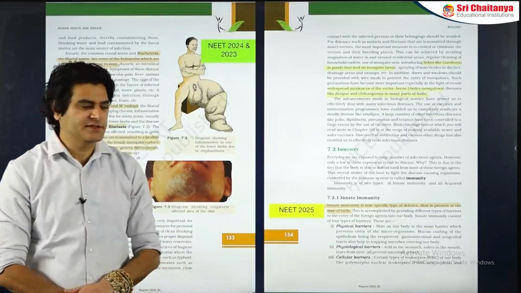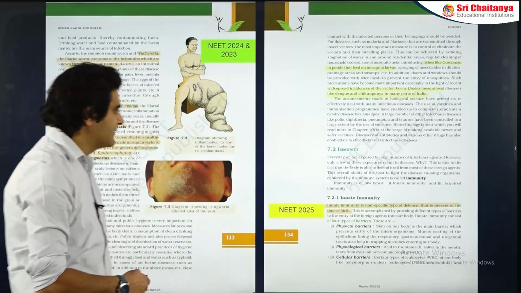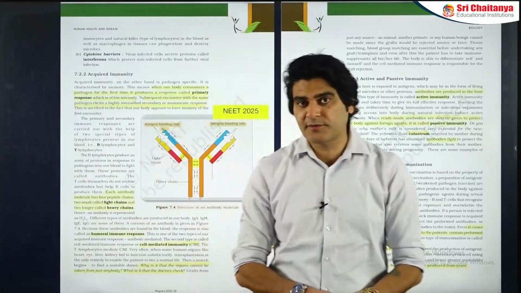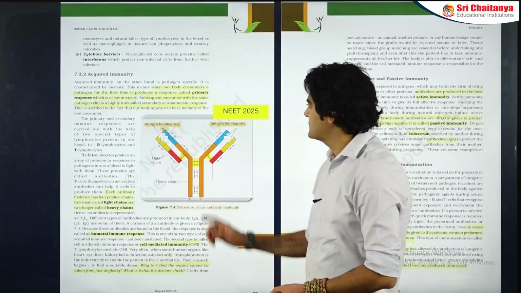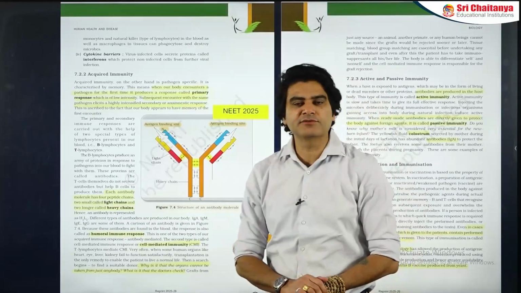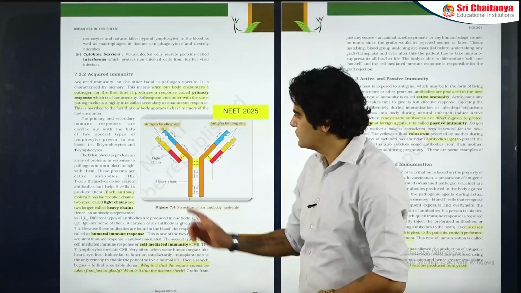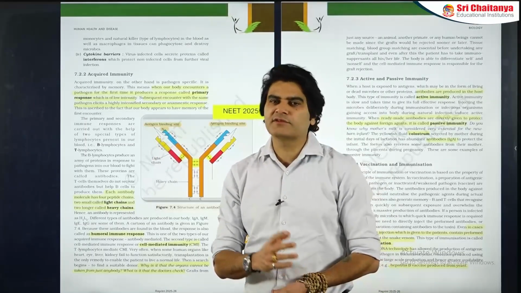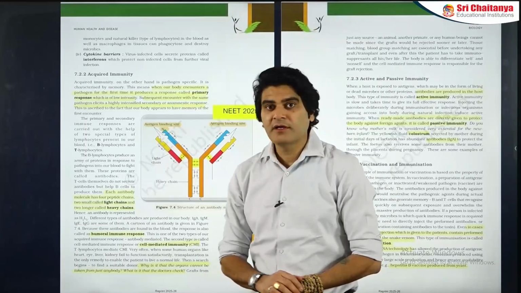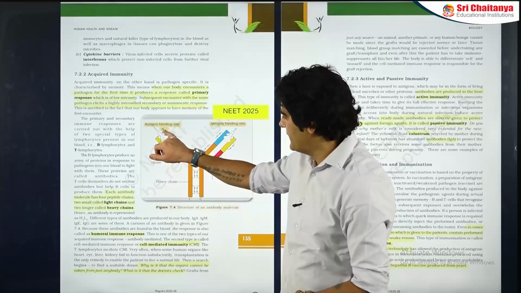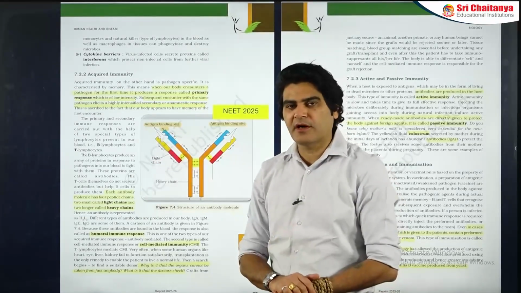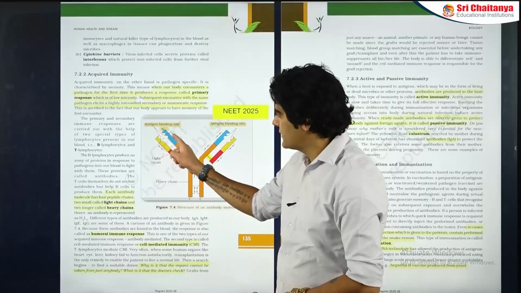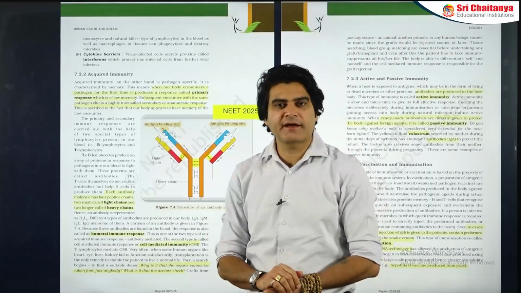Immunity, as we have discussed, consists of innate and acquired immunity. Under acquired immunity, a very important part is the antibody structure. There has been a question from this in NEET 2025. The question was regarding the antigen binding site of the antibody, which by the way is also called the paratope. So on which end of the protein part of the antibody is the antigen binding site located? The answer to that, as we can get from this picture, is the N-terminal.